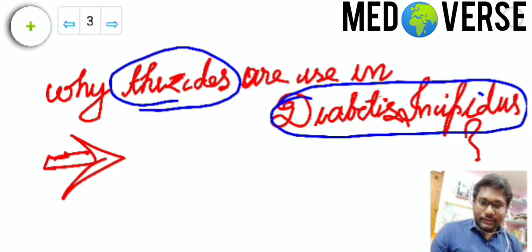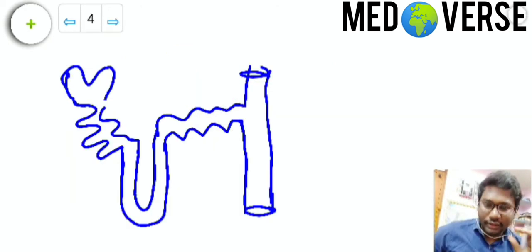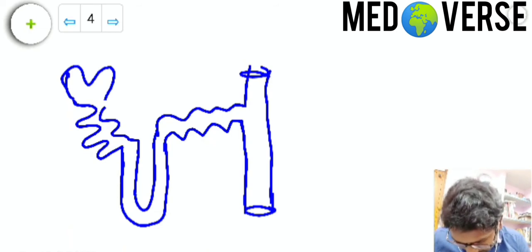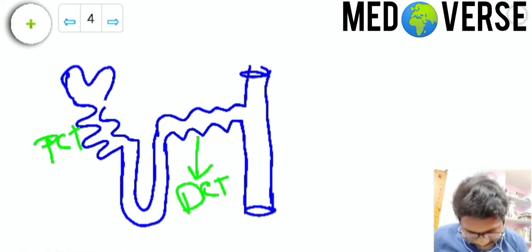How is it possible? The normal physiology of ADH: the ADH is secreted from the hypothalamus and stored in the posterior pituitary. And from the posterior pituitary, it acts on the DCT. That is, if we imagine this is a nephron, this is part of the PCT, this is the DCT, and this is the loop of Henle.